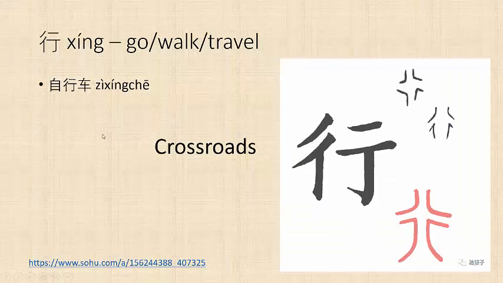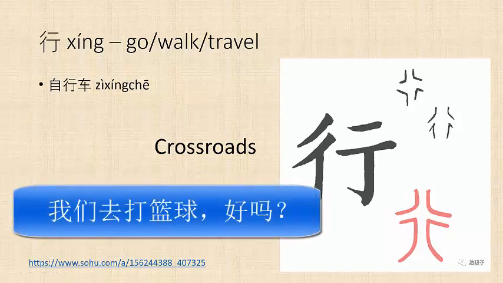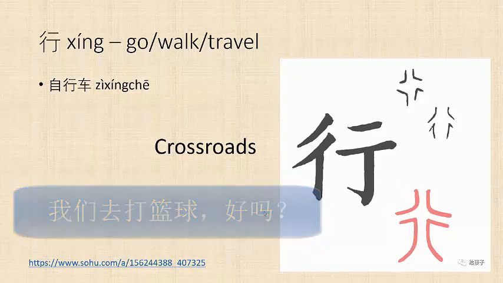行, the second character of 自行车, bicycle, means go, walk, or travel. It was originally a picture of a crossroads, and it's been modified to look like this. 行. It's also a word for okay. If someone asks you, 我们去打篮球好吗? You could answer 行.